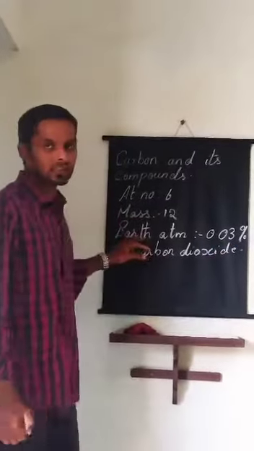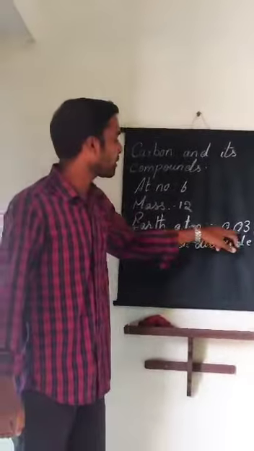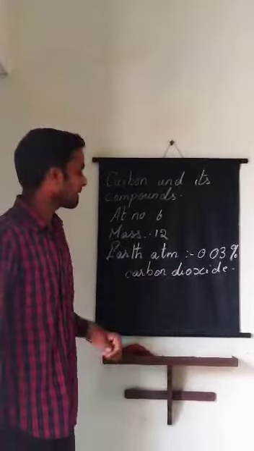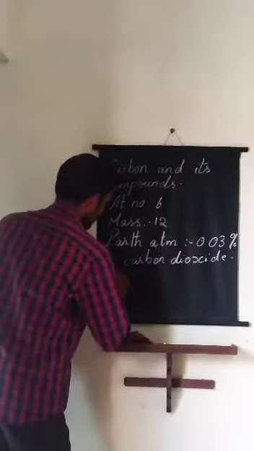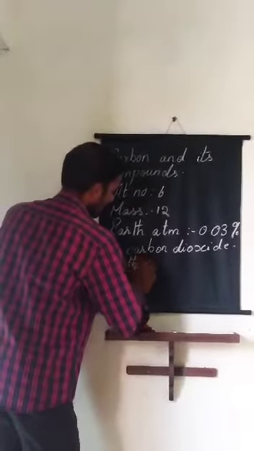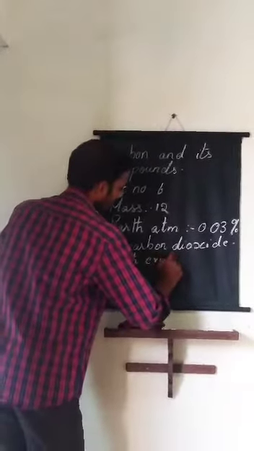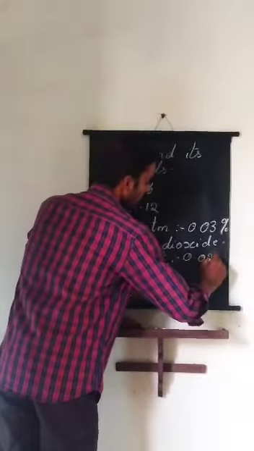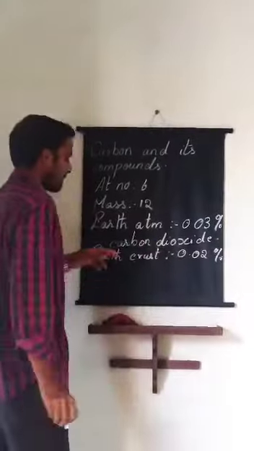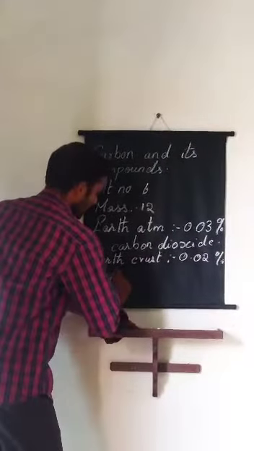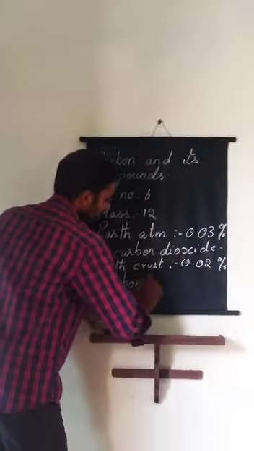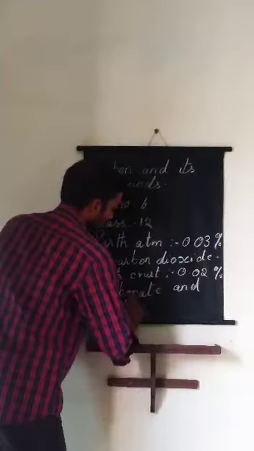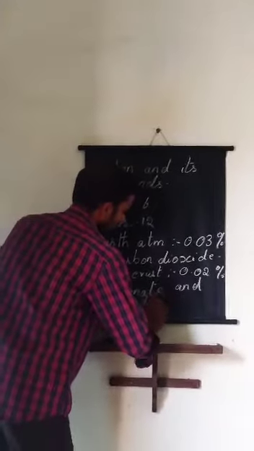So if you see in Earth atmosphere, about 0.03% is present as carbon dioxide, whereas in Earth crust, nearly 0.02% is present as carbonate and hydrogen carbonate.